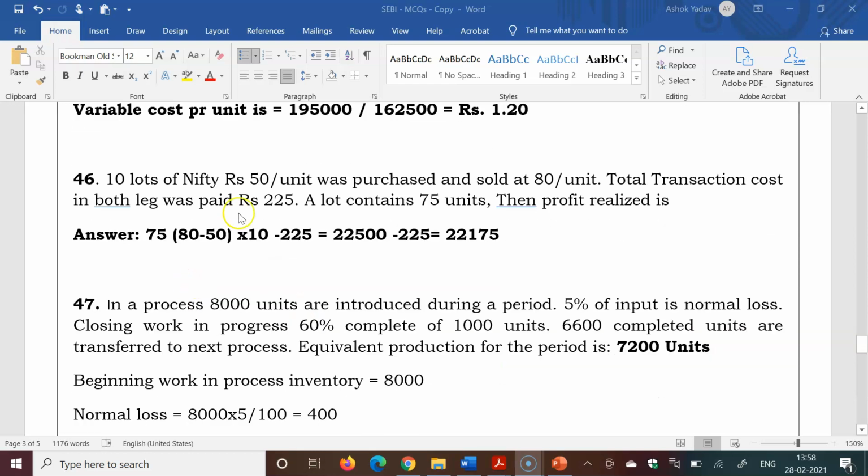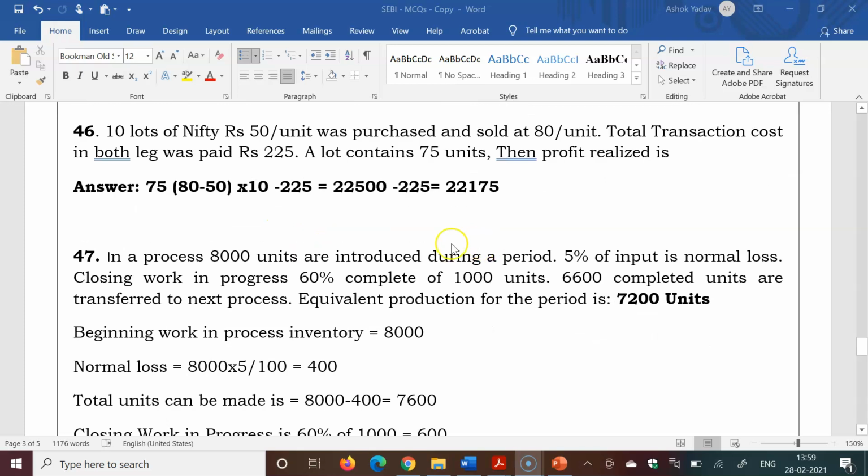So 10 lots of Nifty were purchased at rupees 50 per unit and sold at 80 rupees per unit. Total transaction cost in both legs was paid rupees 225. A lot contains 75 units. Then what is the profit realized? So the answer will be 22,275, as 80 minus 50 is 30, which is the profit. 75 is the units in a single lot. 10 lots were there. So total profit minus the transaction cost of 225 will be the answer.